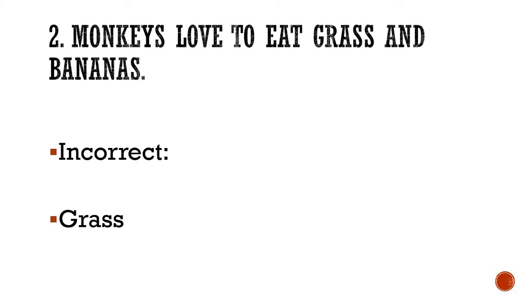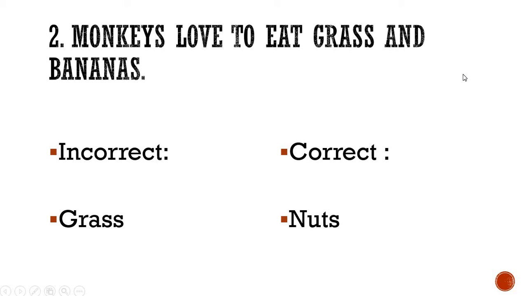It is there in your textbook in the herbivorous part, if you have read the textbook properly. Anyways, here is the correct answer. They love to eat nuts. What do they love to eat? Nuts and bananas. So please write down the answers, and also be ready to repeat after me. We will just repeat the correct sentence now. Monkeys love to eat nuts and bananas.